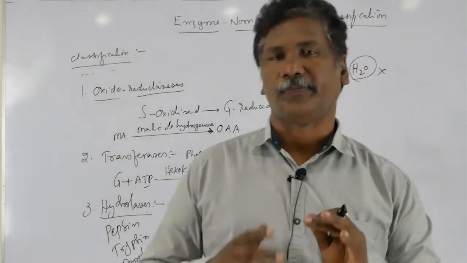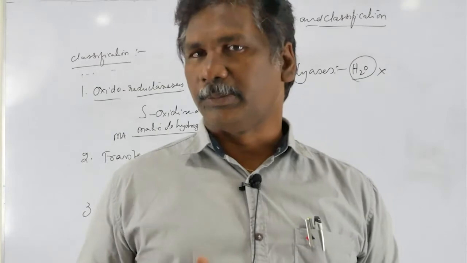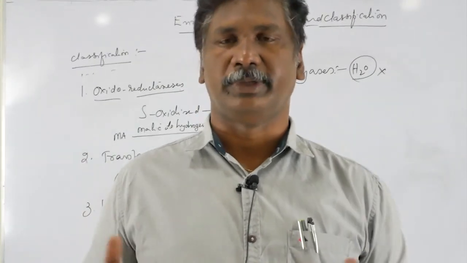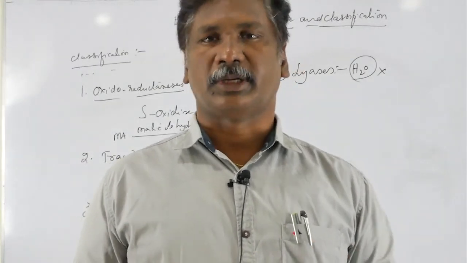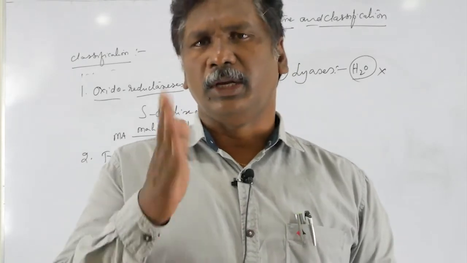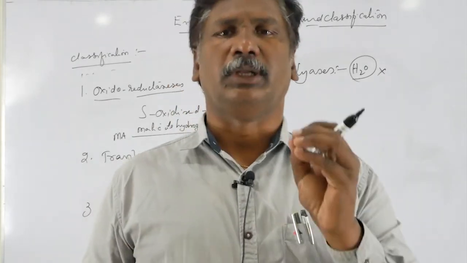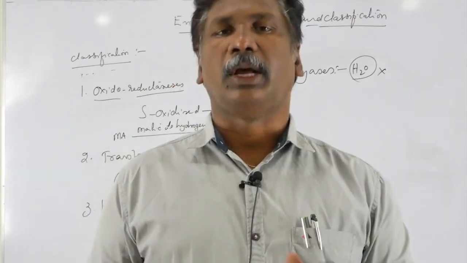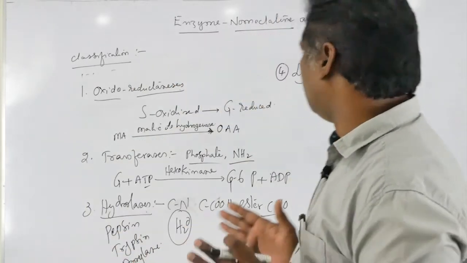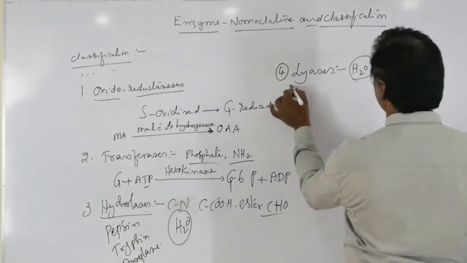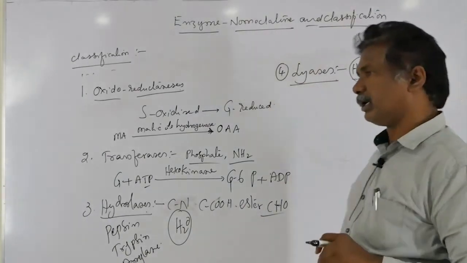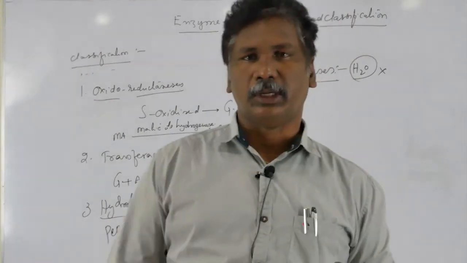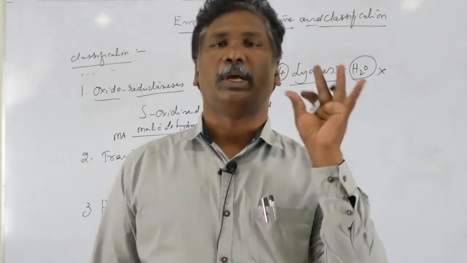Lyases are a group of enzymes which can split CN bonds, COOH bonds, ester bonds, or any bonds in the absence of water. That type of enzyme is called a lyase.